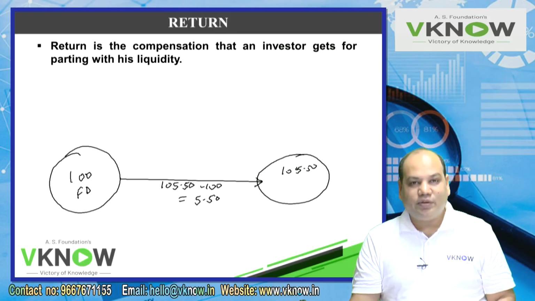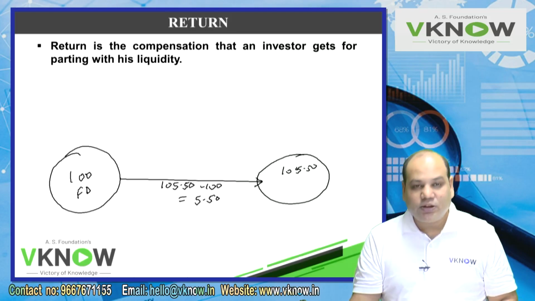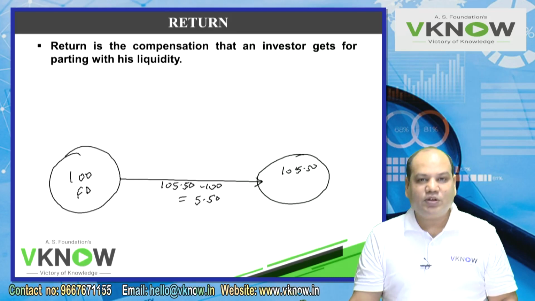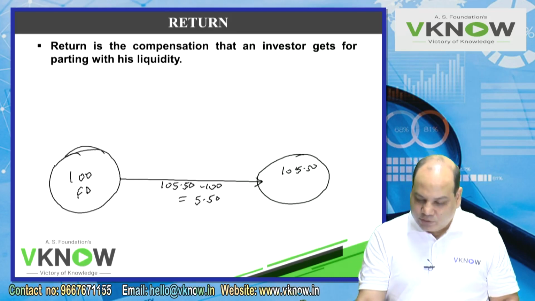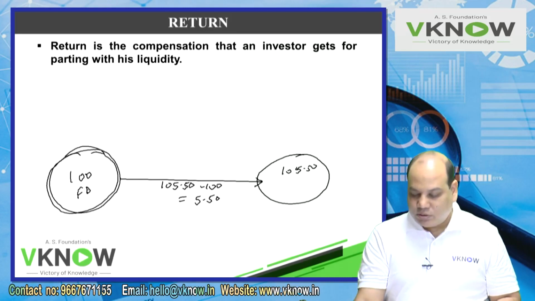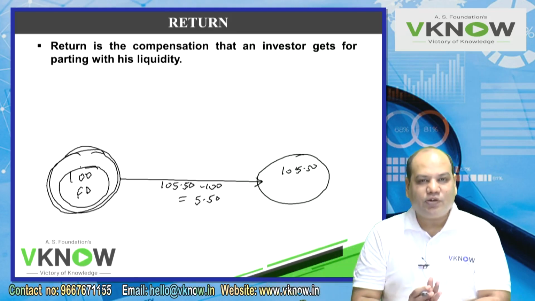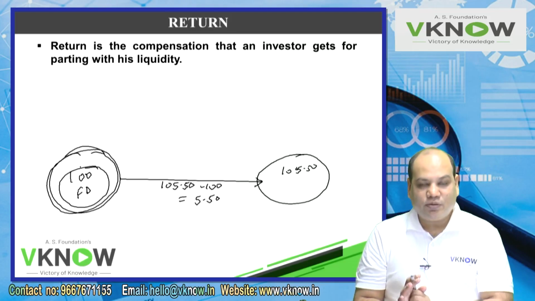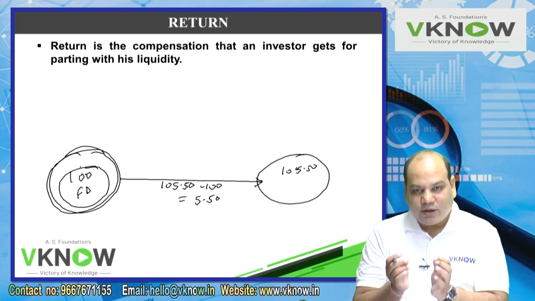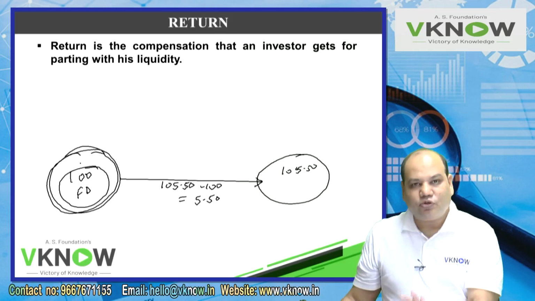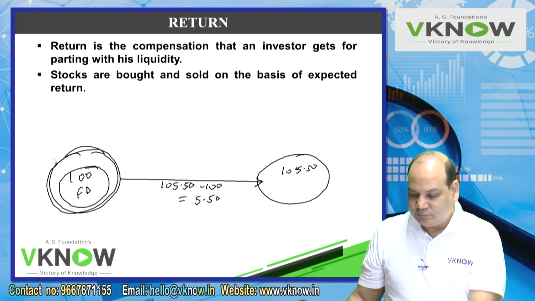This is called return. Return is the compensation that an investor gets for parting with his liquidity. So when you invest in a bank FD, these 100 rupees you cannot use for 1 year. You are sacrificing your liquidity and you are getting compensation for it in the form of interest, 5 rupees 50 paise. So this 5.50 is also a form of return.